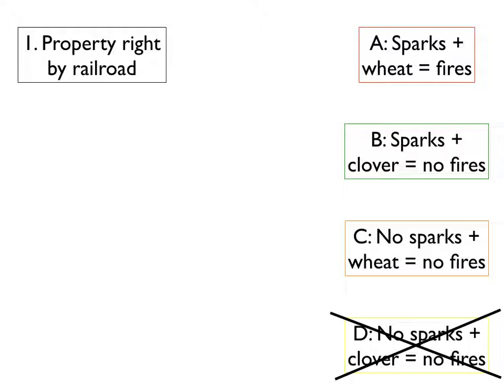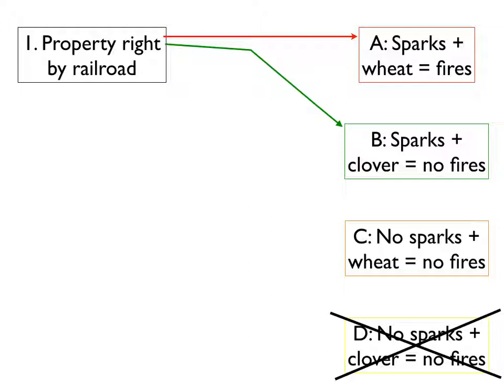Again, a property right by the railroad says the railroad can do something, and the only way the farmers can stop it is to get the permission of the railroad. So the railroad is going to emit sparks. In this case, if that's the least cost means, the sparks cost $400 worth of damage to the wheat. Switching to clover was $800. Installing a spark arrestor was $1,000. We want the fires to happen. If you assign a property right to the railroad, that is going to happen because the railroad is simply going to emit sparks. The farmers are not going to find it in their interest to do anything but grow wheat. We end up with the least cost outcome.